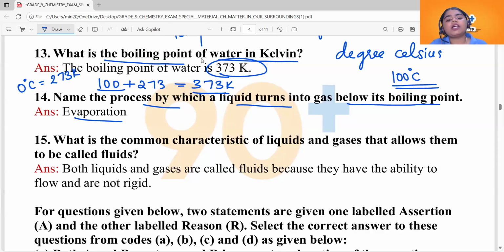Now, what is the common characteristic of liquids and gases that allows them to be called fluids? We know that not only liquids but also gases are called fluids, right? Both liquids and gases are called fluids.